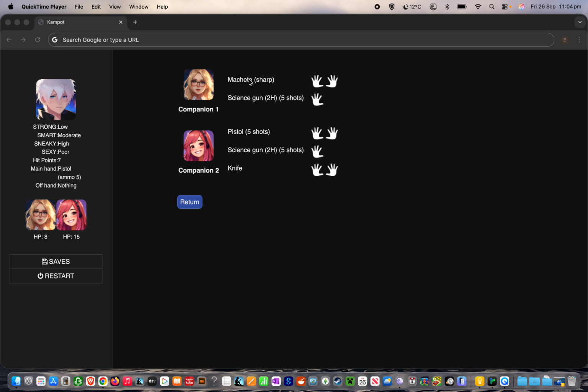So everything on the left hand side looks the same. We've got pictures, the name, companion 1, companion 2. We've got the details of different weapons that are in their inventory, but then where we used to have very large blue buttons, which sometimes were so wide that they sort of squashed up this side of the screen, and in fact specifically sometimes meant that this appeared on two separate lines, we've now got these much smaller icons, which I think look a lot better.